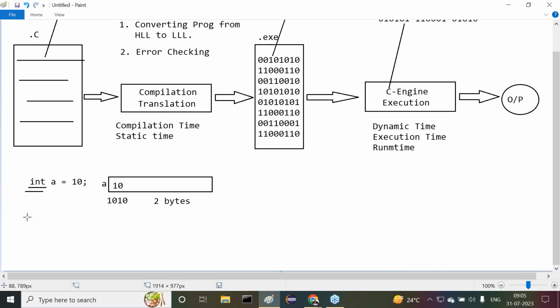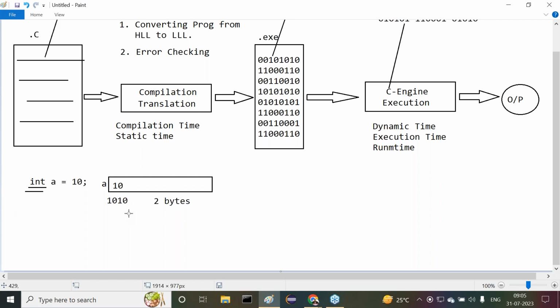These data types are called primitive data types, predefined data types. Primitive data types are predefined data types. Everybody understand my point clearly? So these are primitive data types and predefined data types.